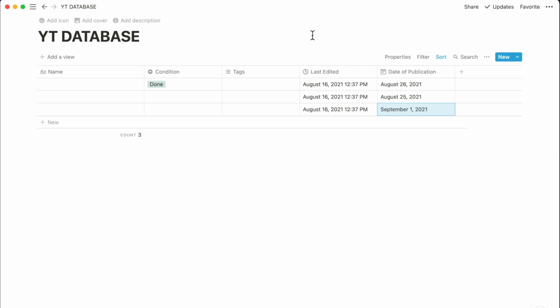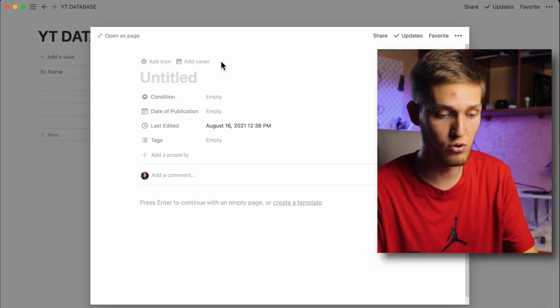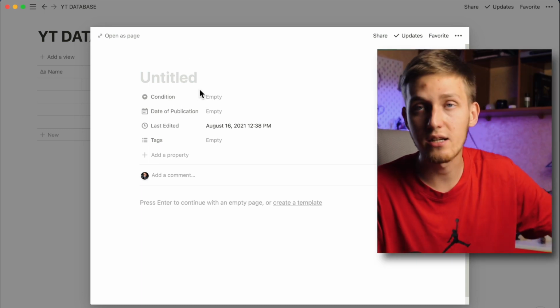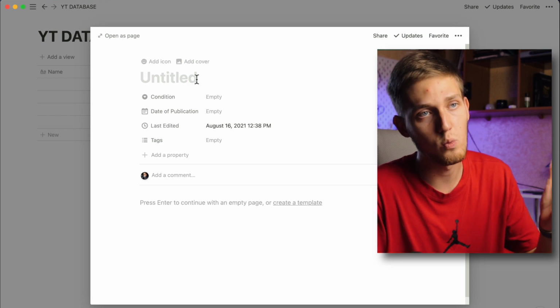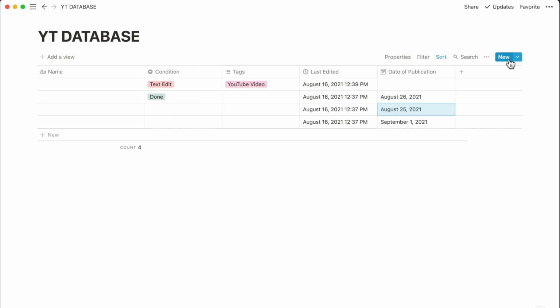And right now we can create an additional template. For example, we can click on view and you can see we have just a blank empty page. You can automate your page creation using templates, because, for example, you don't want to spend additional time to click on your condition and choose text edit. You don't need to spend additional 2-3 clicks every single time when you create a new page. It's really easy to do. You can see new, click on this arrow, and right now you can see we can create a new template.